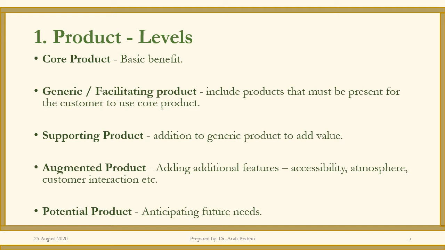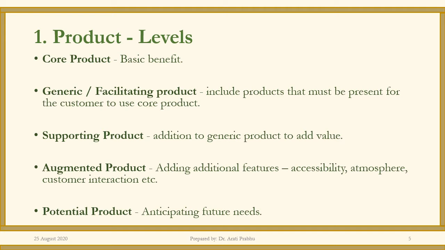Augmented product is basically additional features and the atmosphere you want to incorporate. So in case of augmented product, it would be if you are seated comfortably on a clean sofa, with air conditioning surrounding, it becomes a part of the augmented product. Augmented product is the physical evidence which is created to serve the product.